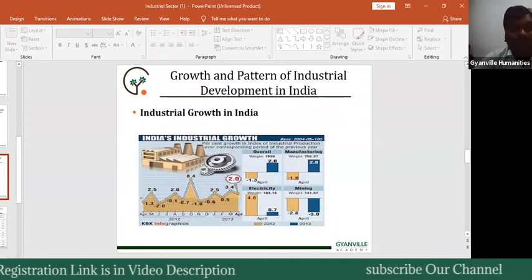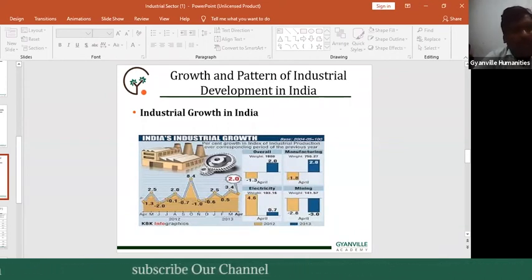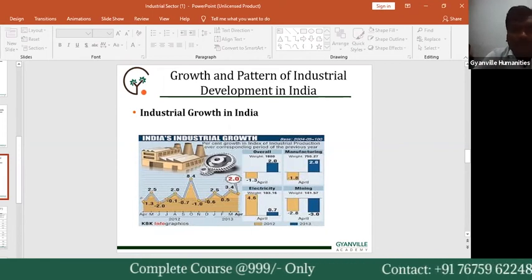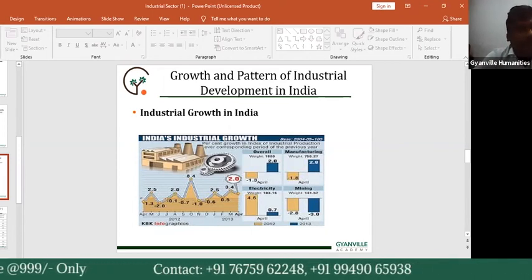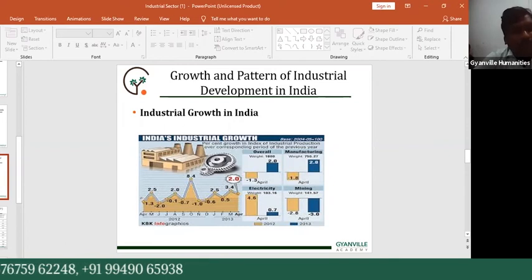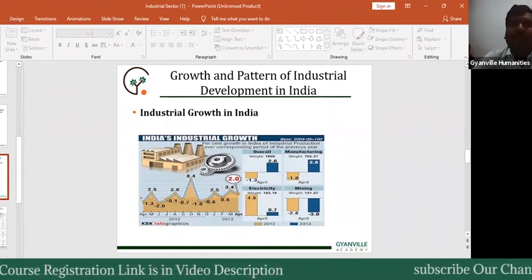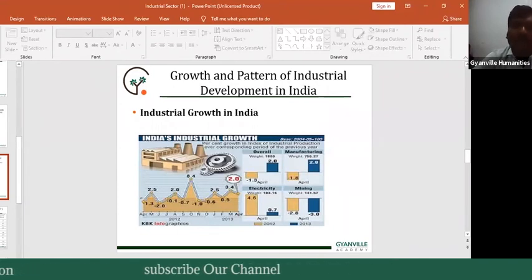A boost has been given to the development of small scale industry too during various plans. In various plans, the government also focused on the development of small scale industries. India today is a global market. India and China are considered as the faster developing countries in the world. That is our achievement based on industrial development. In India, small scale industry development also increased.